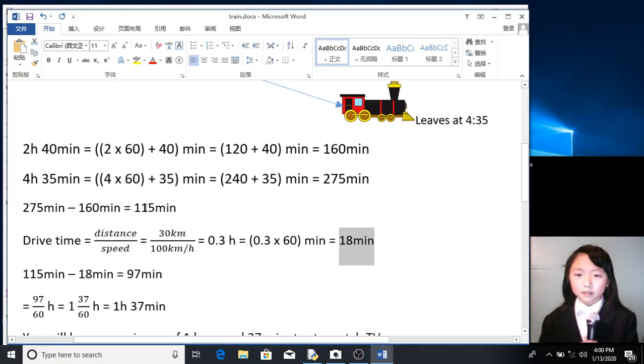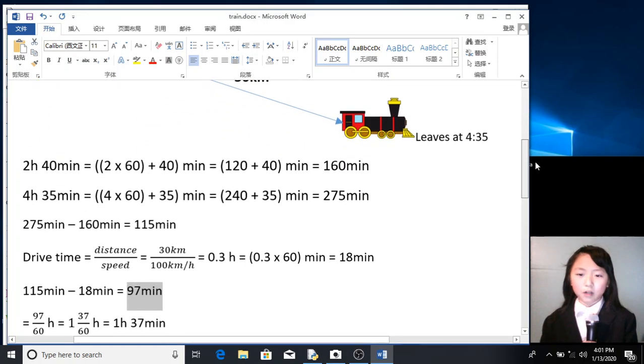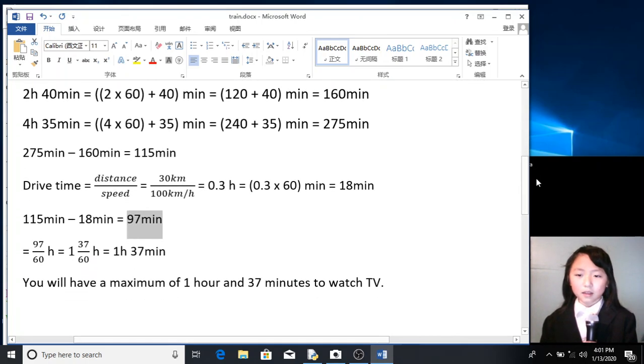Now, the total amount of time before the train leaves, subtract the amount of time it will take to drive to the train station, will be 97 minutes. So you can watch your TV show for 97 minutes before you will have to start driving. But I would like to convert this to hours and minutes.